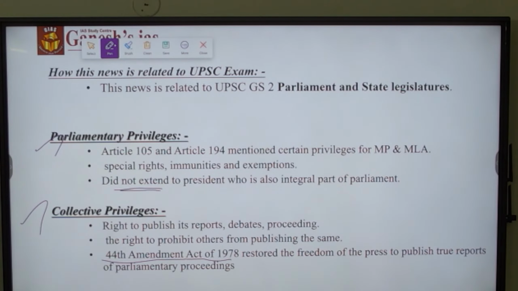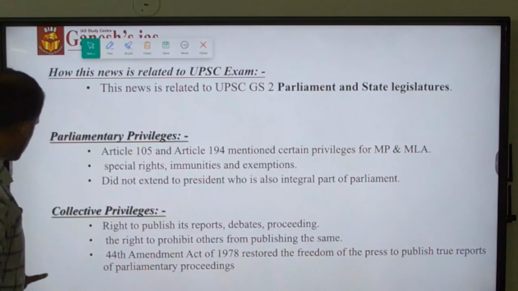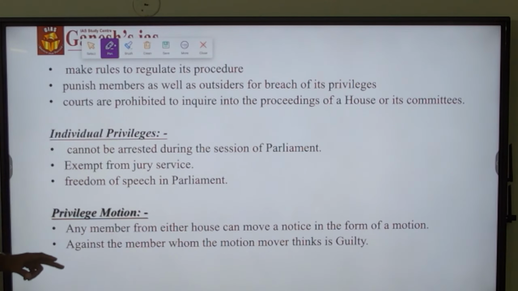It should not be false, or it should not derogate the function of parliament. They themselves can make rules to regulate their own procedures, and they could punish their members if the member has done any wrongdoings, like the case of privilege.